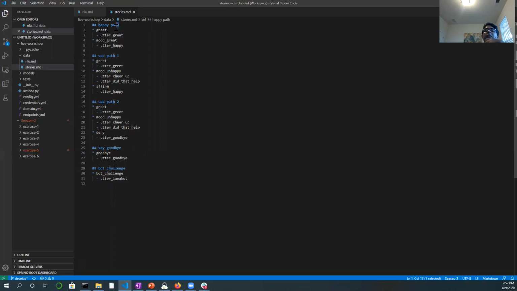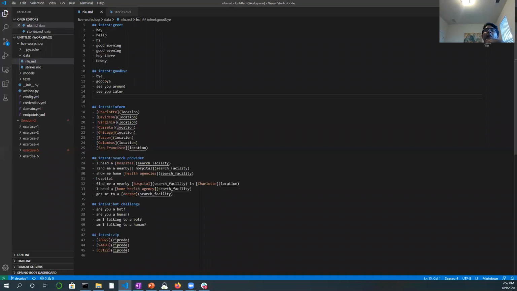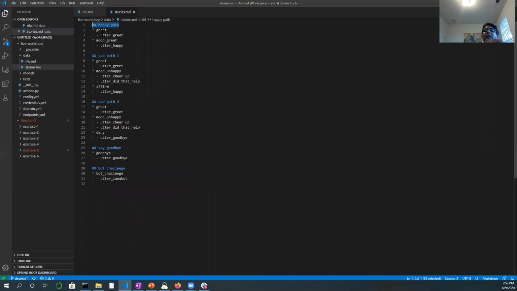So the first piece you see here is the comment. So these here are actually comments. Unlike nle.md, where this line means something, where you're actually defining this is intent greet, and you're defining intent goodbye, in stories these are just comments for you. You can define as many happy paths and sad paths as you want, and you design a flow. So for example, when the customer first comes in, the word with a star is the utterances that